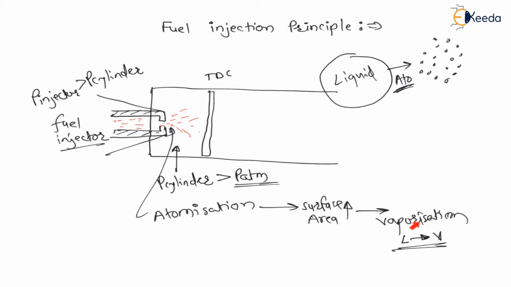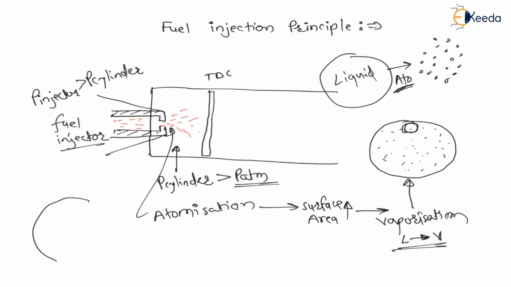And because of this vaporization there will be a uniform distribution of air fuel mixture, right? In case of this air, these are the fuel particles, and fuel particles are uniformly distributed in this air fuel mixture. If I take a very small point here, let us concentrate on this very small point, this point will look like this. Let us say there is air and there is a vapor particle or fuel particle, surrounded with air, and there will be a uniform distribution of air fuel mixture.